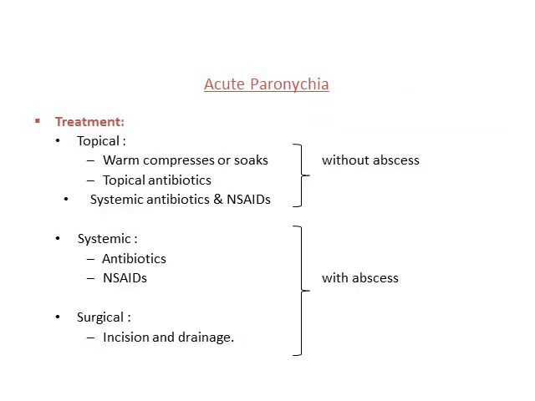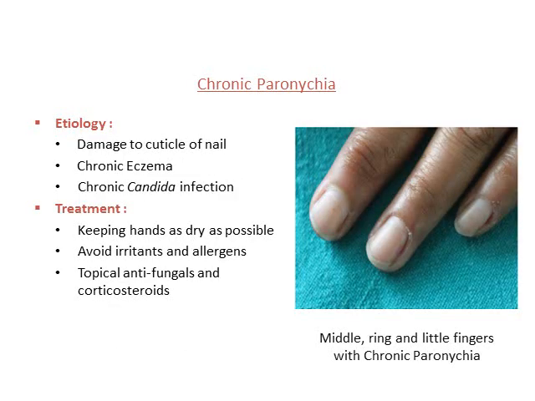Chronic paronychia shows more dry, scaly nail folds, which will cause a constant dull aching pain for a long time. The treatment for paronychia, if it is acute, as I said, it has to be drained. Whereas for chronic, we usually give some anti-inflammatory drugs along with oral antifungals. This is chronic paronychia where there is damage to the cuticle, leading to scaling and dryness.